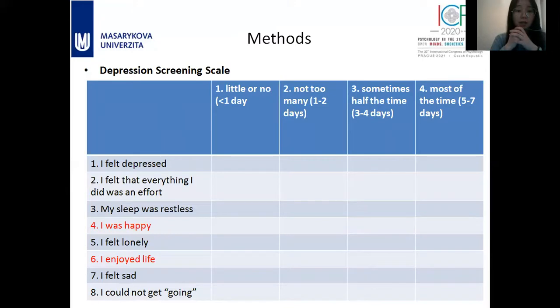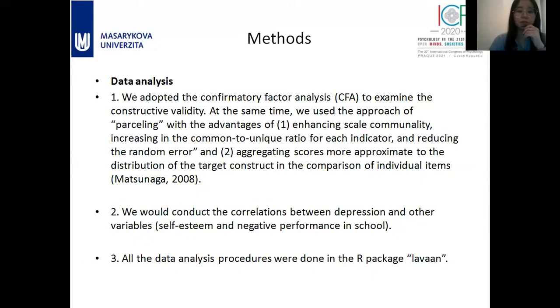So here is the questionnaire. You can see that this questionnaire requires the participants to rate the frequency from 1 to 4 according to the symptoms. And you can see that item 4 and item 6 are asking questions about the positive side, but the other questions are asking about the negative side. So we hypothesize that there are two factors in this scale.